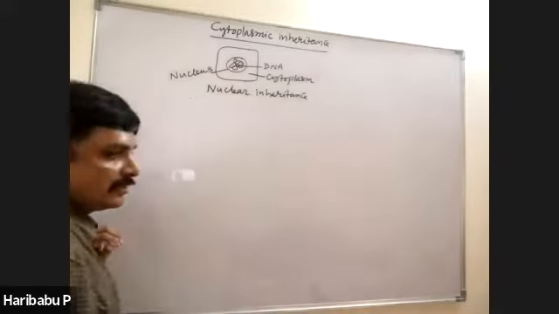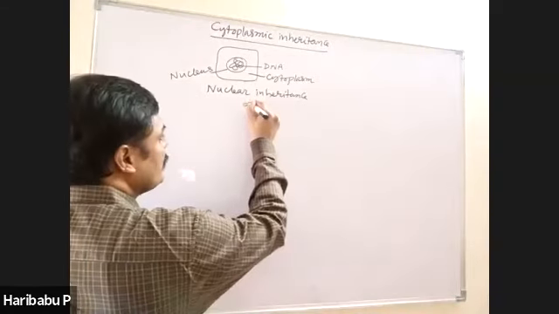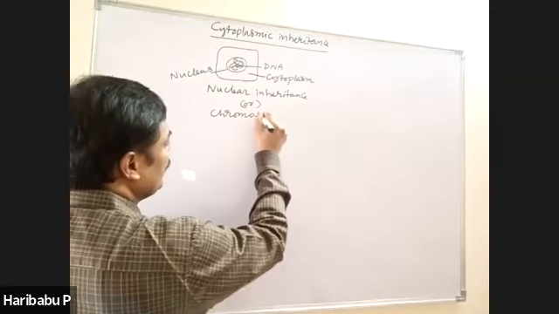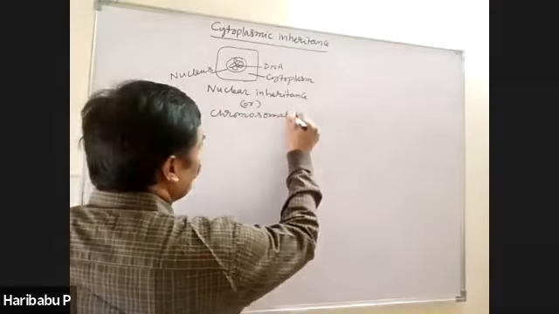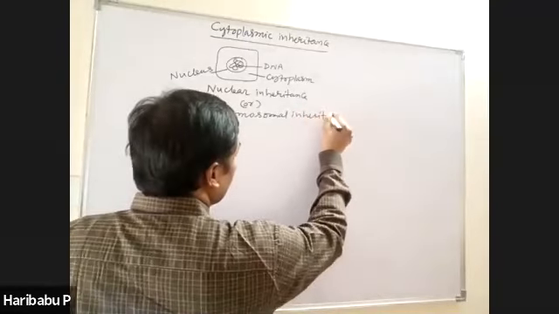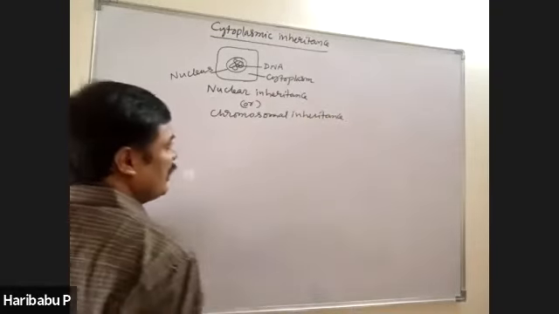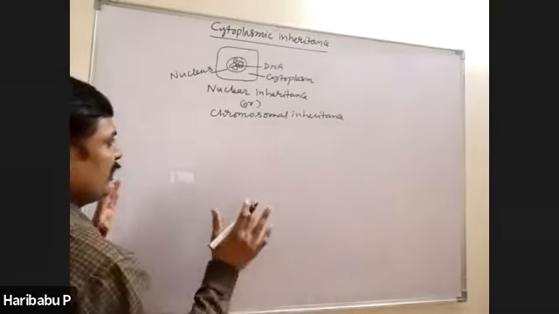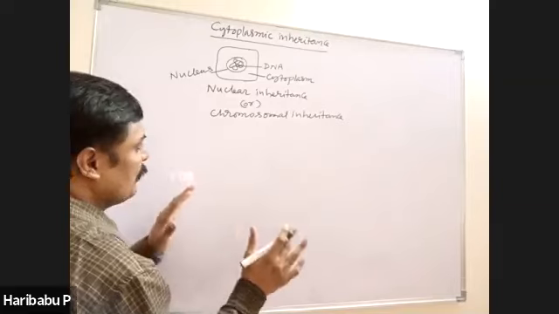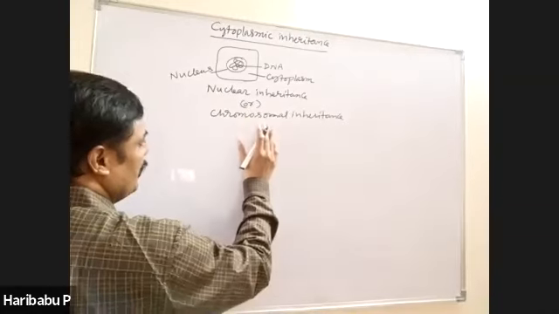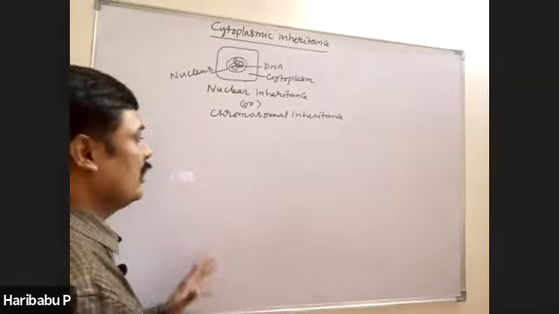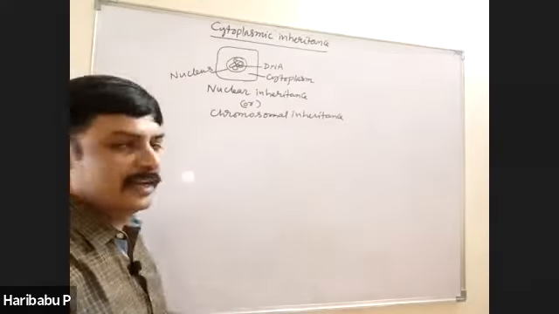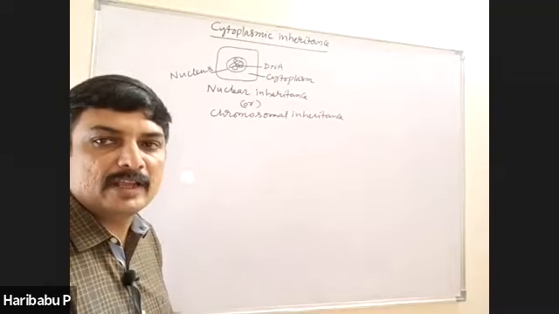Nuclear inheritance is also called chromosomal inheritance. The common, regular and normal inheritance is this nuclear inheritance. We have discussed so many concepts related to this inheritance, that is nuclear inheritance or chromosomal inheritance, right?